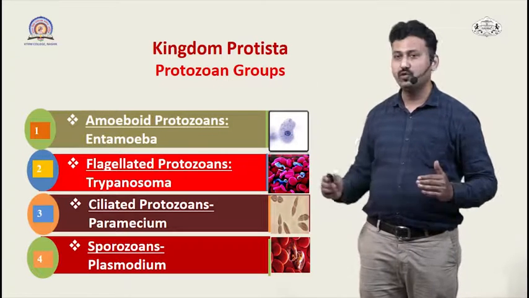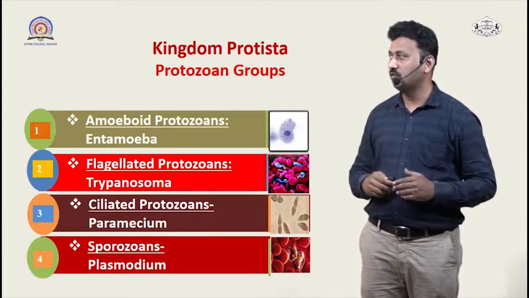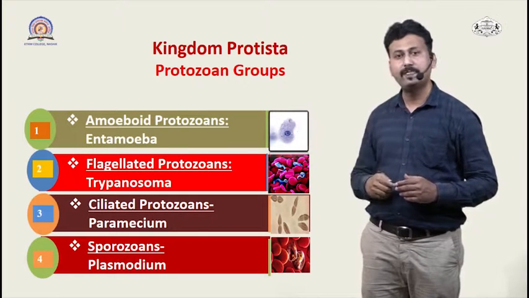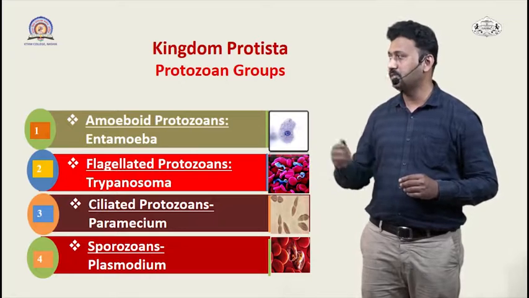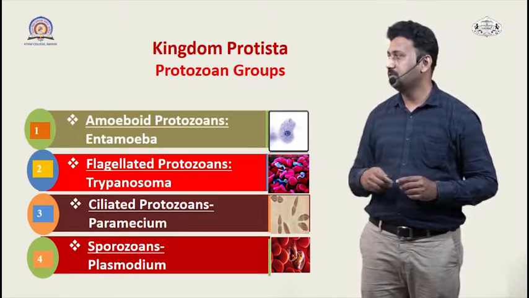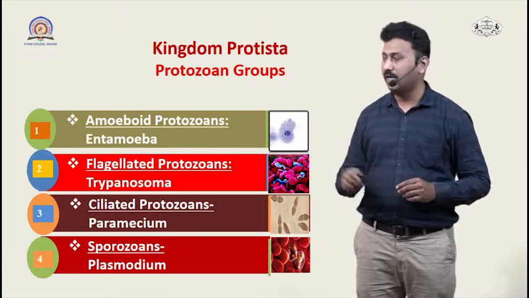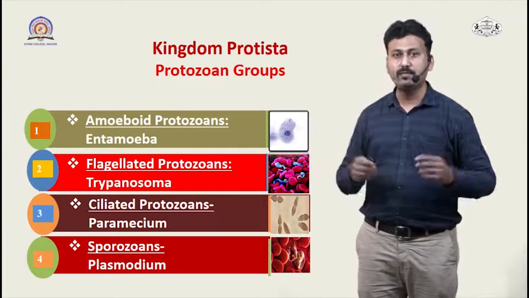These protozoans are further classified into 4 groups: amoeboid protozoans, the example is Entamoeba; flagellated protozoans, an example is Trypanosoma; ciliated protozoans which have cilia, the example is Paramecium; and finally sporozoans, the example is Plasmodium.